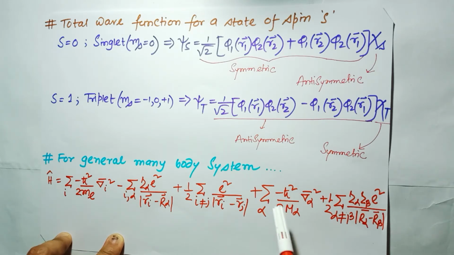And the fourth one, sum over alpha of minus h cut square divided by twice m alpha, where m alpha is the mass of the nucleus, gradient of alpha its whole square. So this is for the kinetic energy of the nuclei. And the last one, this is the fifth one, and this is the nucleus-nucleus interaction, half sum over alpha not equal to beta z alpha z beta e square divided by R alpha minus R beta.